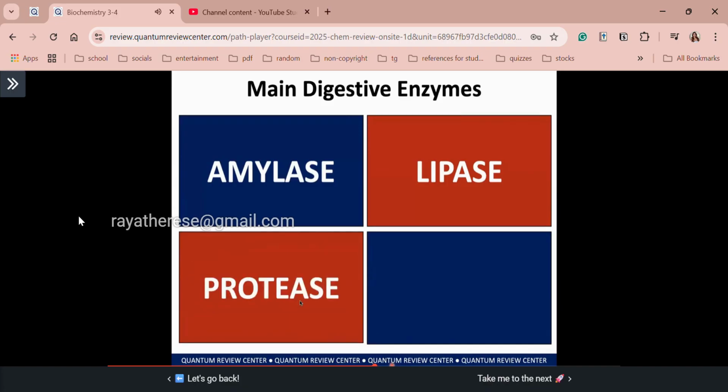Alright, and then lastly, alam nyo na, this is for your nucleic acids. Let's check the clues. First, I snip phosphodiester bonds like scissors. Second, I target DNA and RNA. And third, you'll find me in cells cleaning up nucleic acids. And the answer: nuclease. All right, good job, class.